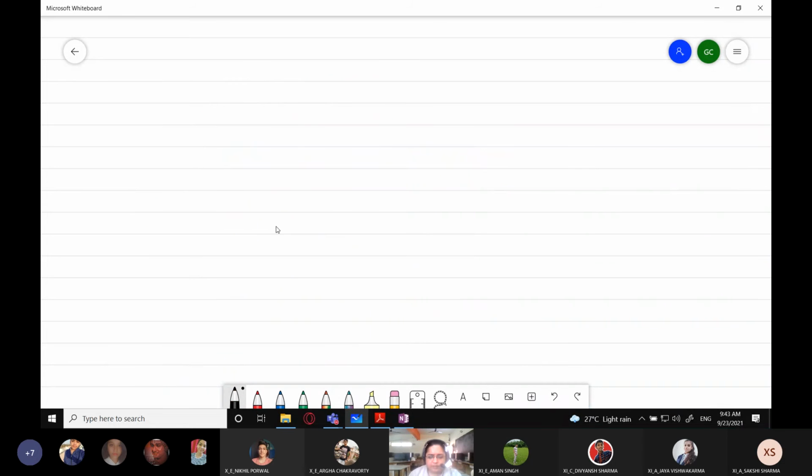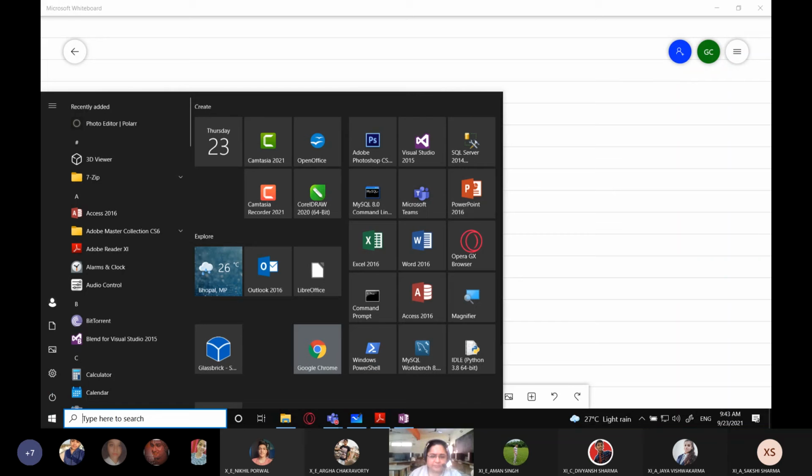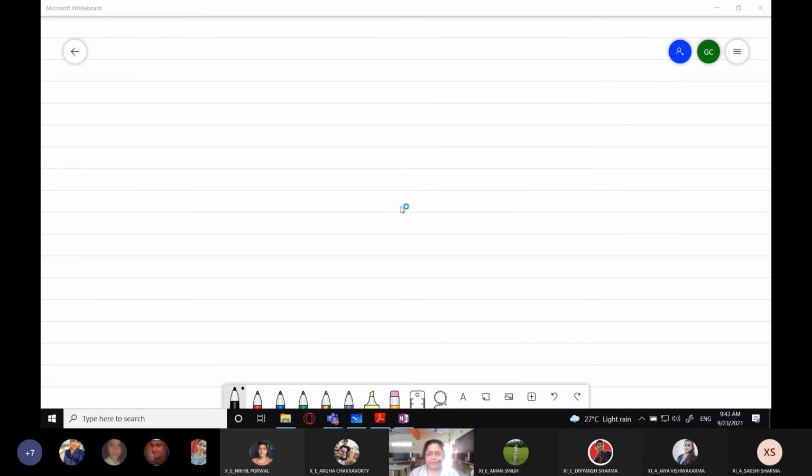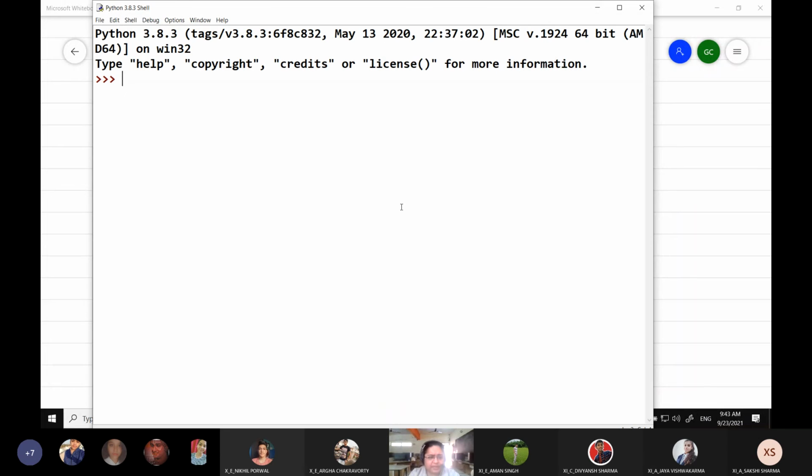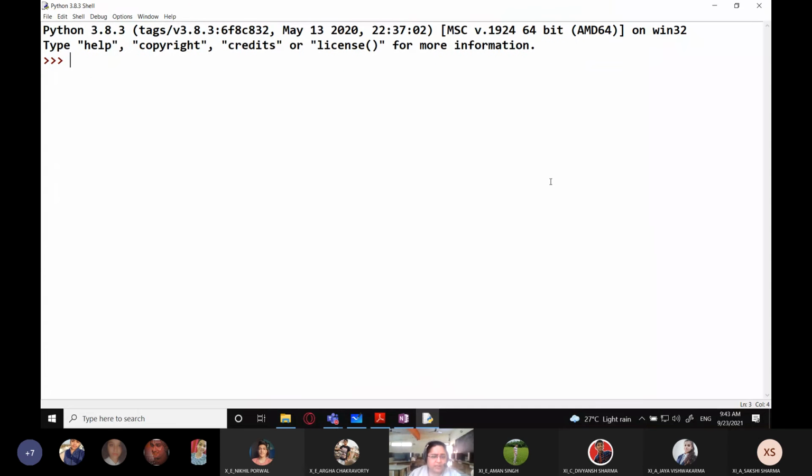So today we are going to discuss the cascading if-else ladder. I'm going to open the Python IDE. Now, what does cascading if-else mean? Simple if-else questions you have already seen, and you have already done the practical for that. Now what is the cascading if-else ladder?